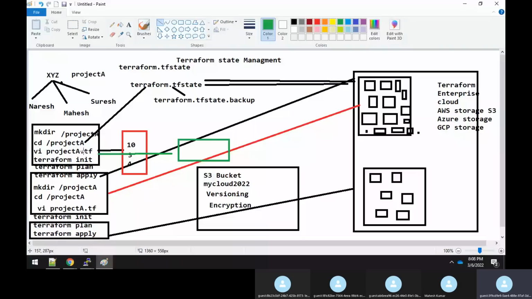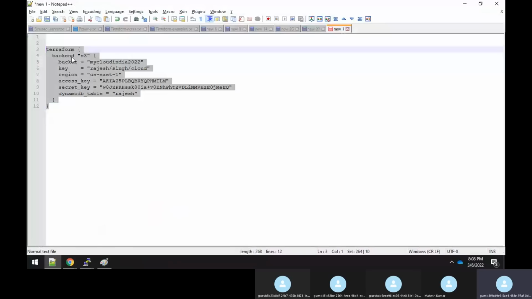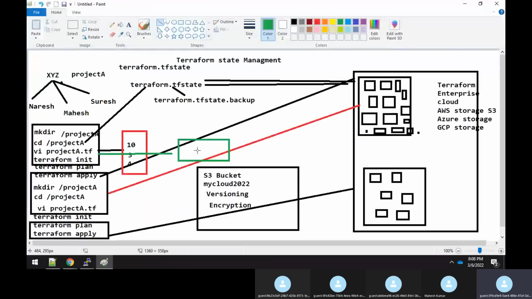Now in the project a.tf file, I will add this code along with the other resources and the other providers, everything. And now I will do a Terraform init, fine. Then it will try to do a Terraform apply. What will Terraform apply actually do?